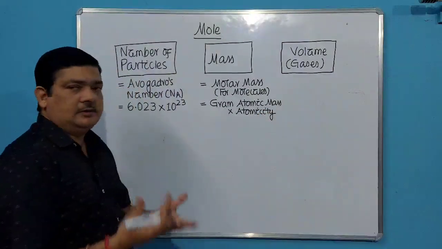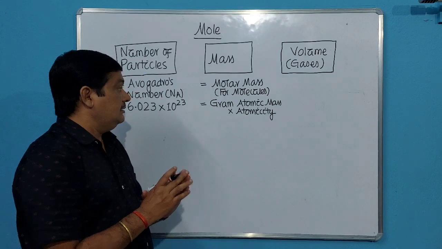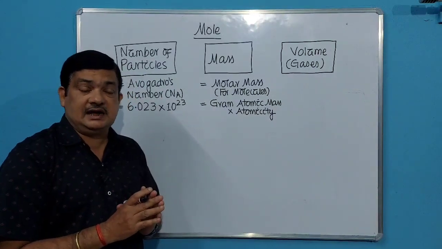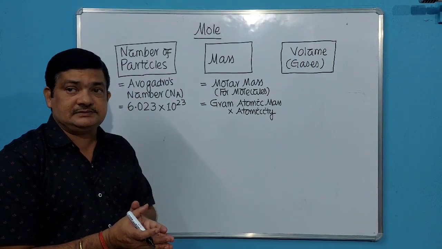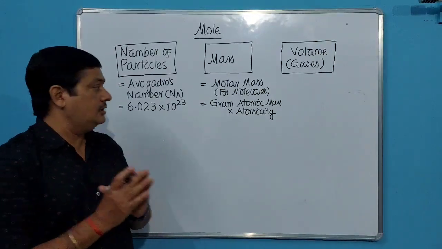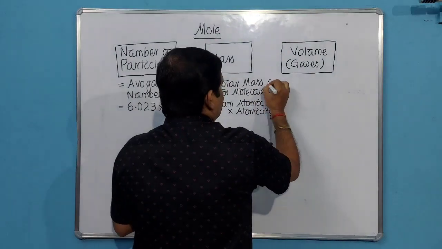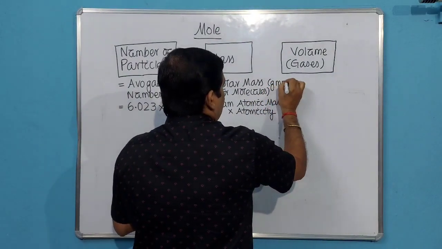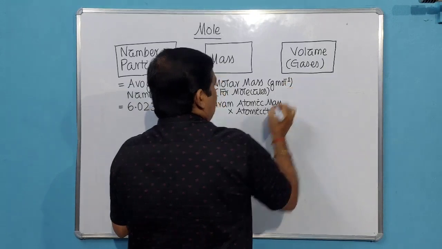Molar mass, I have already told you, means when the mass of a molecule or the molecular mass is expressed in grams, it is called molar mass. The unit is gram per mole. That is called molar mass.